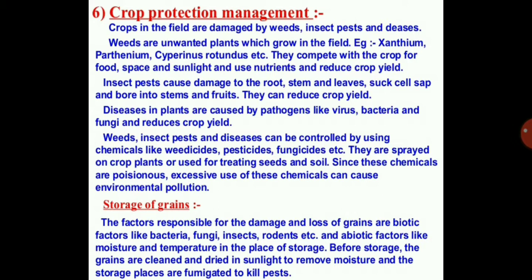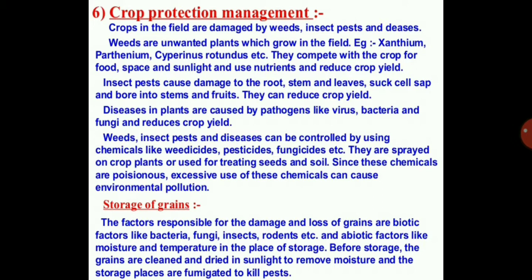Now, how to store the grains. The factors responsible for damage and loss of grains are biotic factors like bacteria, fungi, insects, rodents, etc., and abiotic factors like moisture and temperature in the place of storage. That is, if the place is very hot and humid, then it will get fungus or it will get